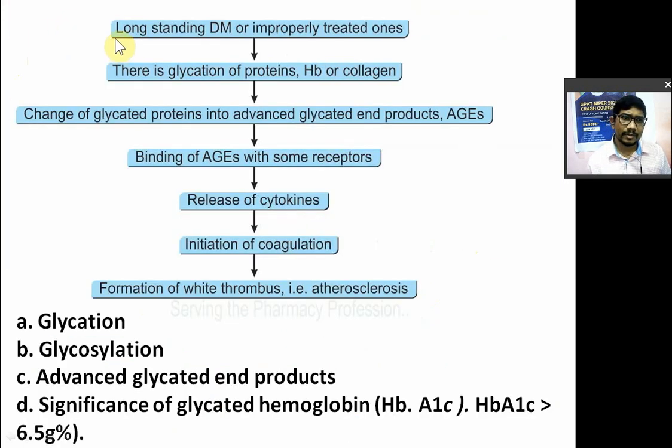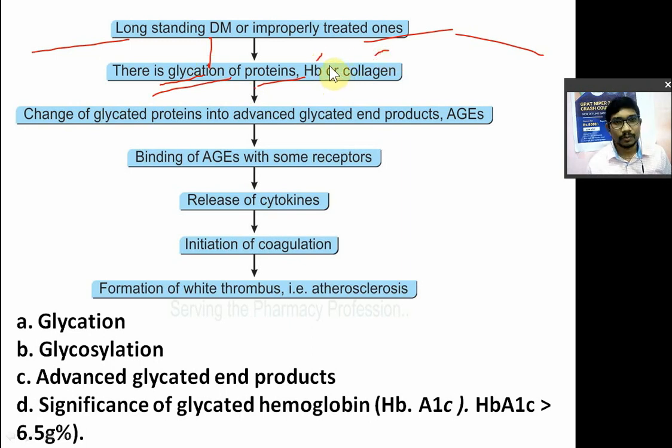लॉन्ग स्टैंडिंग डायबिटीज मेल्टस. If diabetes is not treated, डायबिटीज का ट्रीटमेंट नहीं हुआ, बहुत देर से बहुत समय से आपको डायबिटीज है, long-standing diabetes mellitus and improperly treated diabetes mellitus in that patient. So improperly treated diabetes in patients leads to glycation of protein. Glycation मतलब addition of glucose to the protein. कौन से protein? The proteins present in your blood. So there are albumin, globulin, hemoglobin, then collagen.